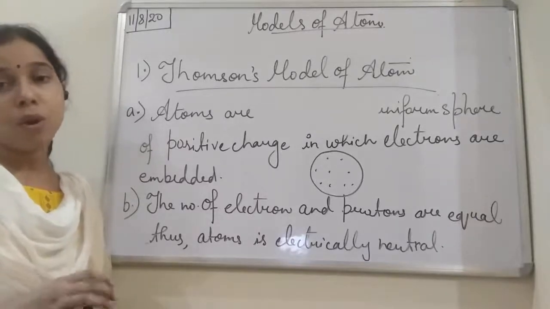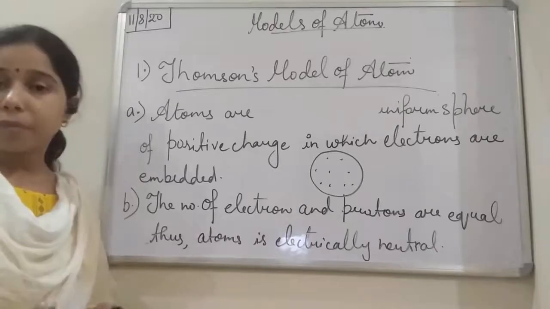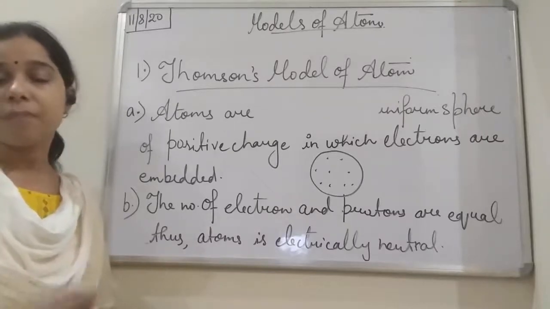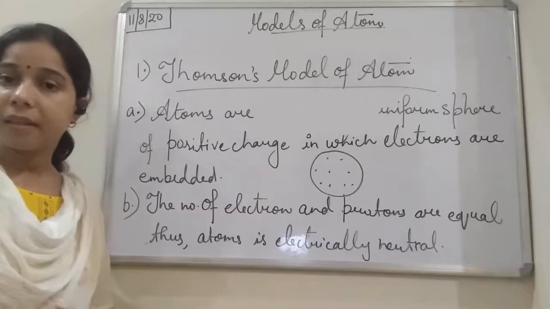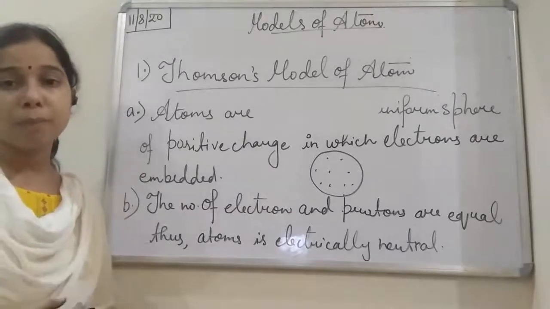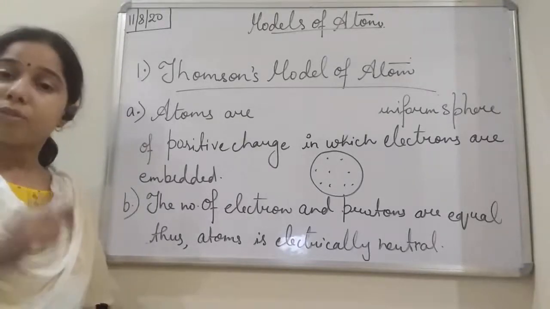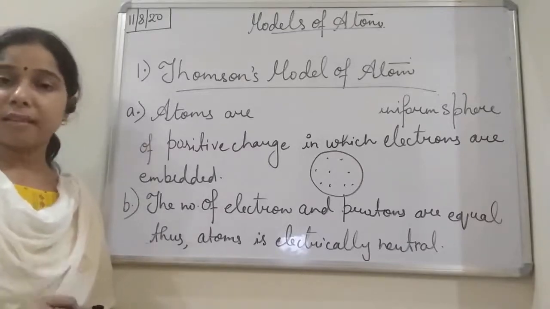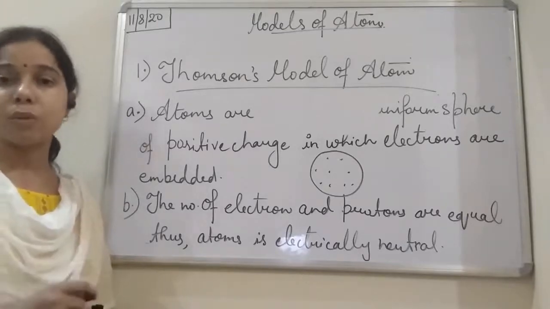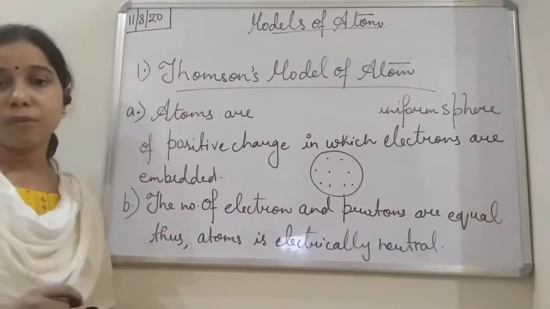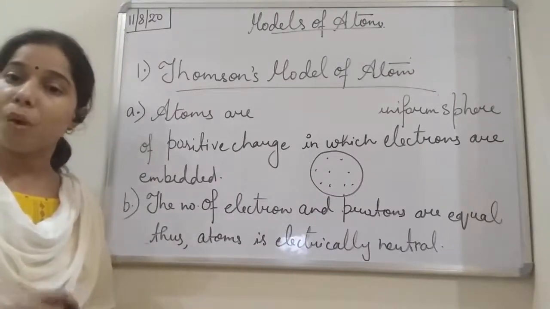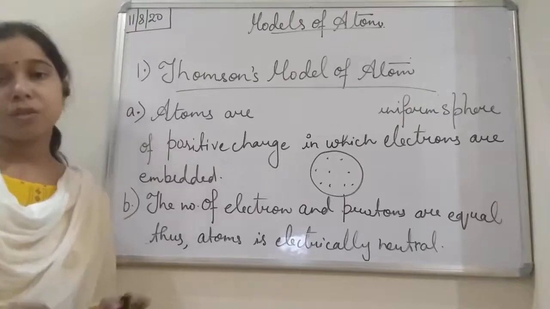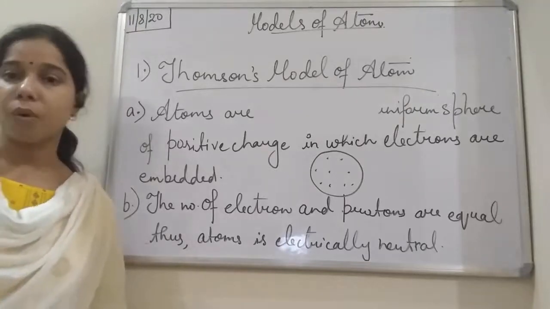So the atom is also a positive sphere in which the electrons are embedded. Likewise, in the plum pudding, the dry fruits are embedded in the cake, so electrons are also like the dry fruits which remain embedded in the positive sphere. Okay, so this is the J.J. Thomson model of the atom.